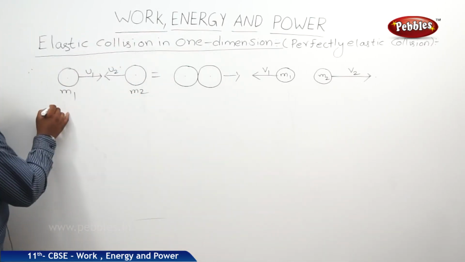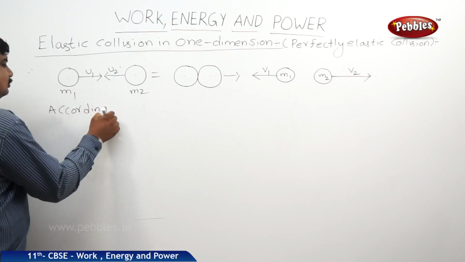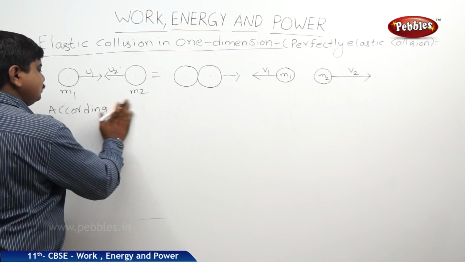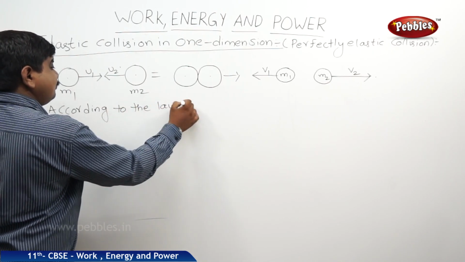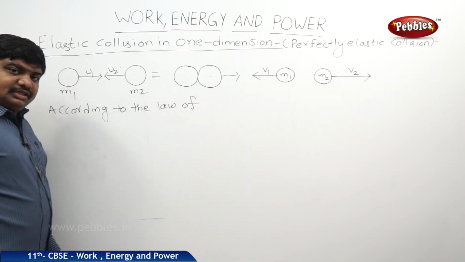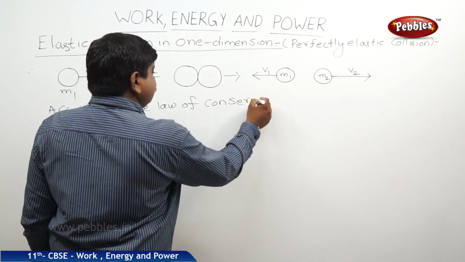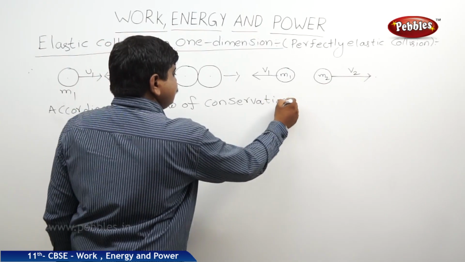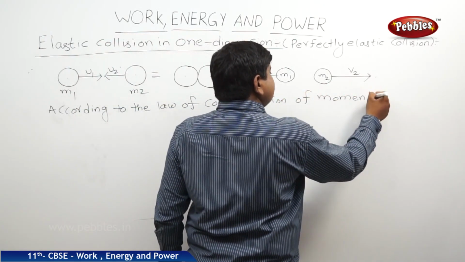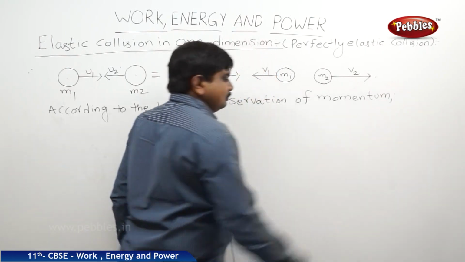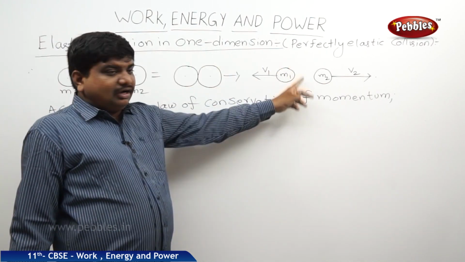So according to the law of conservation of momentum, net momentum before collision is equal to net momentum after collision.